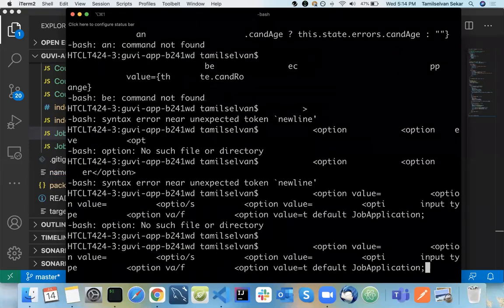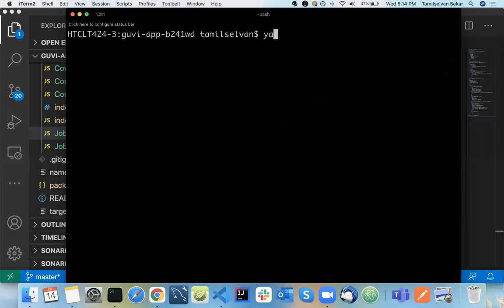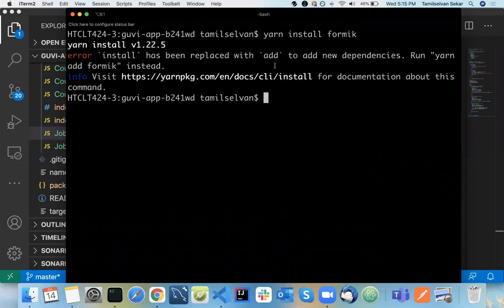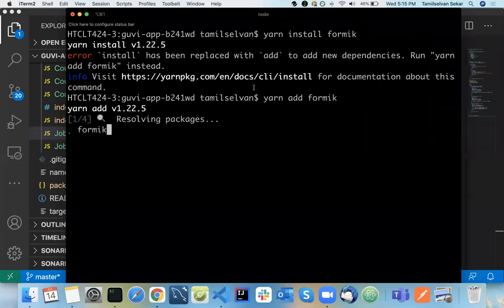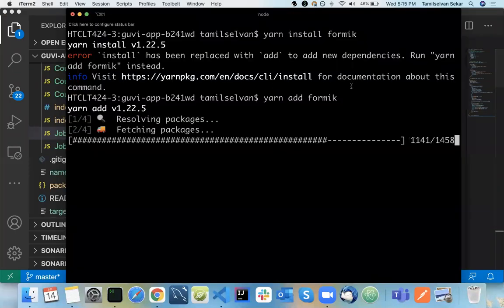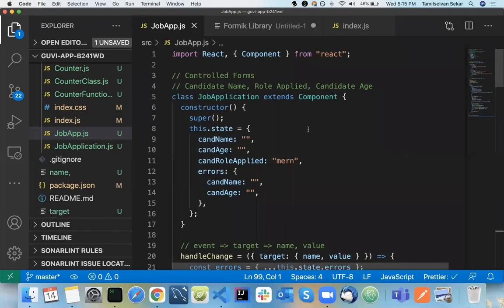Sorry, what happened here? I explained to you about npm, right? If you want to use npm, you can use npm install formik. In my case I use yarn. Sorry. Since you are using npm, what is the command? npm install that particular library. What is the library? Formik. So if you work locally, use npm install formik.